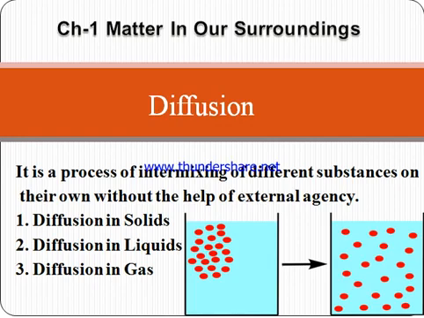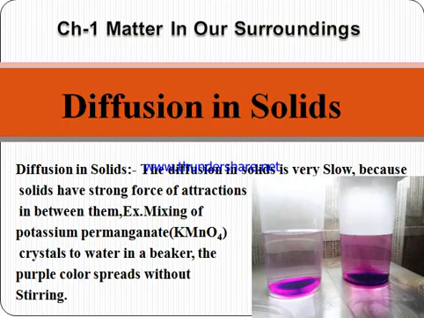Can they mix together completely? No, they can't mix together completely. This is known as diffusion is very slow in case of solids. So we have discussed that diffusion in solids is very low because solids have strong interatomic forces of attraction. Hence they can show very low amount of diffusion, but they can show diffusion in liquids.